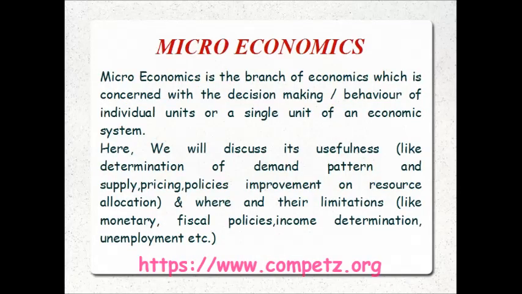So friends, now we will see what microeconomics and macroeconomics are. Friends, microeconomics. Micro means, as I just stated, individual choices, a single unit. So microeconomics is that branch of economics which is concerned with the decision making of a single unit of an entire economic system. For example, how does an individual or a family decide how much of various commodities and services to consume?